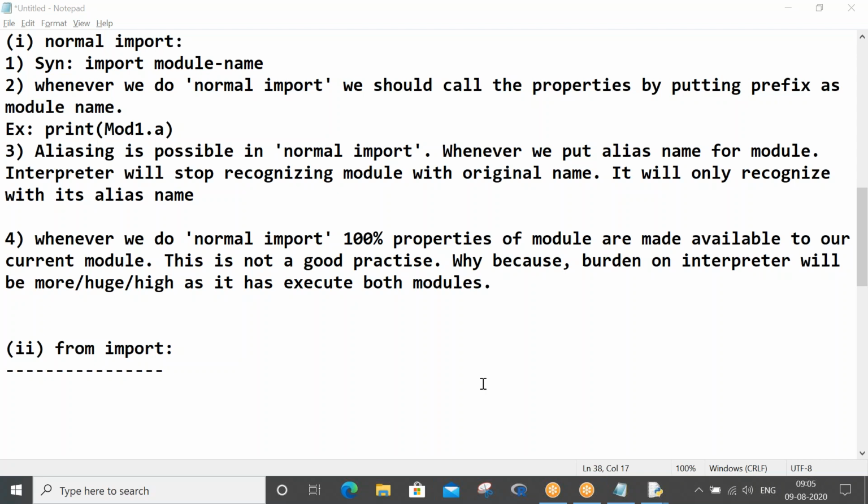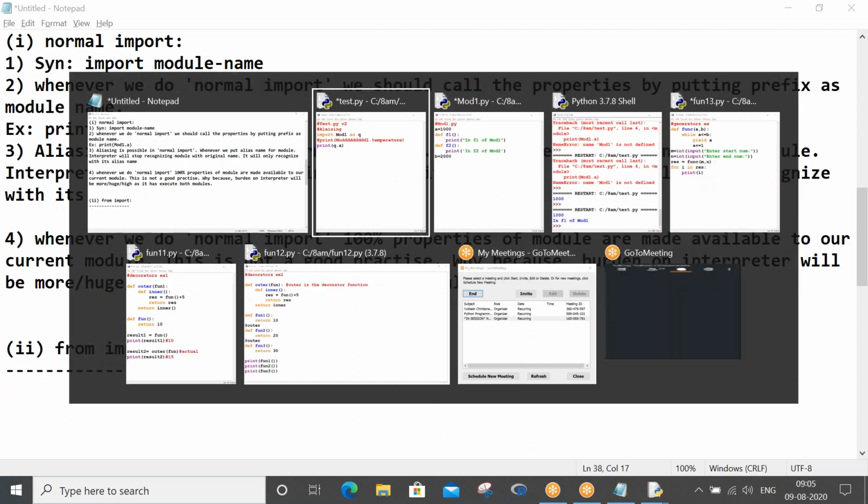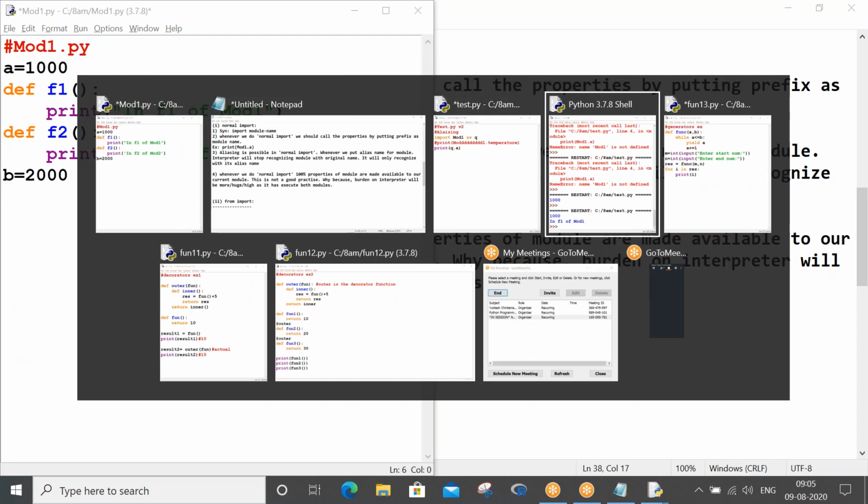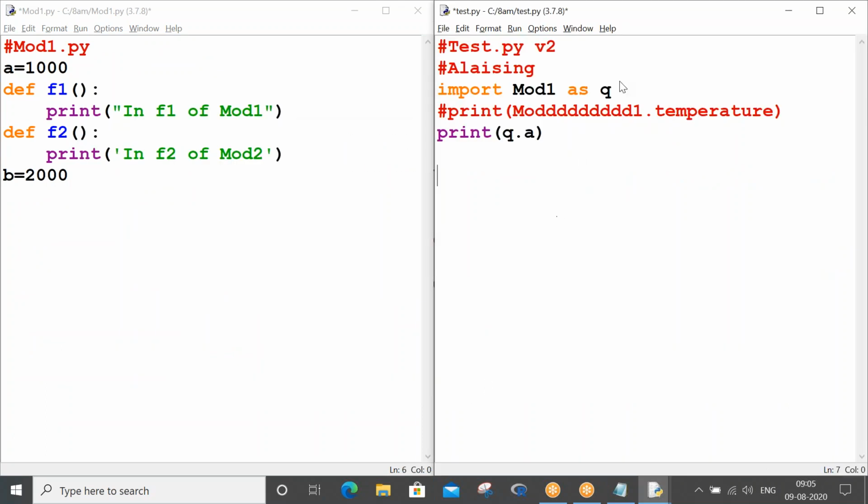Any questions? The program is small only. Okay, I'll show one small thing in test.py. If you can understand, that's fine; if you cannot, that's okay.